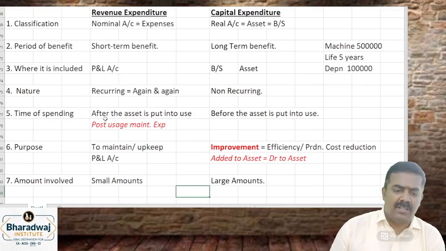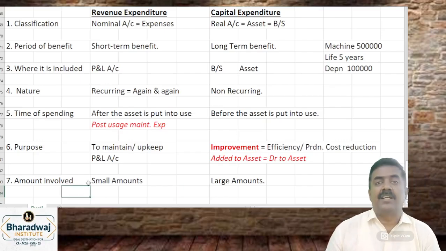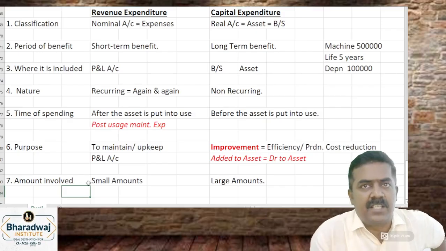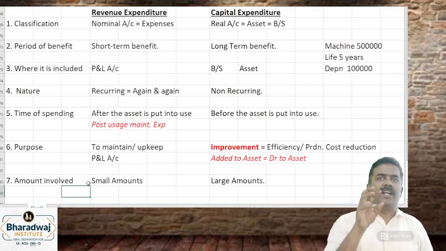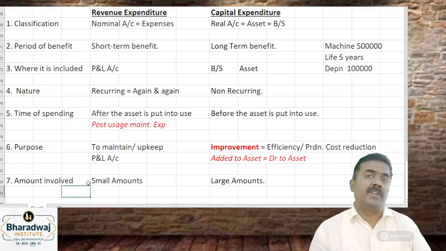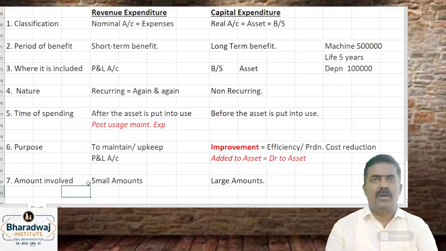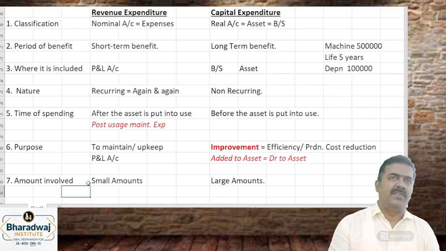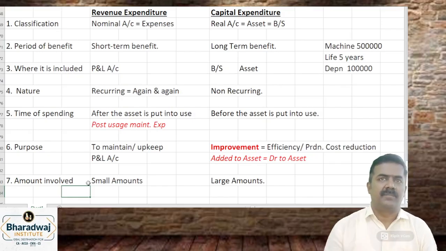Okay. Then there is something called deferred revenue expenditure. What is a deferred revenue expenditure? An expenditure whose benefit is beyond 1 year. For example, while starting this premise, we have done interior decorations, certain basic works, inauguration expenses, some business promotion expenses. The benefit will be for 1 year or for the long run?